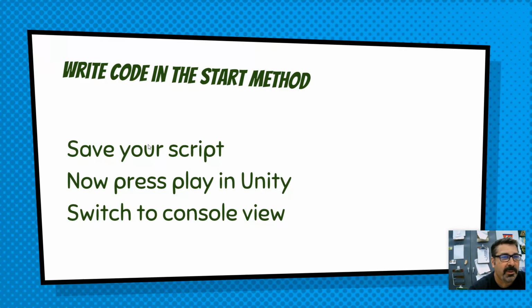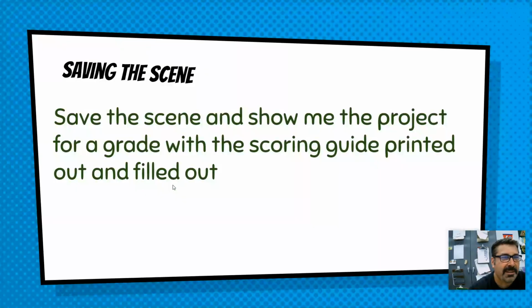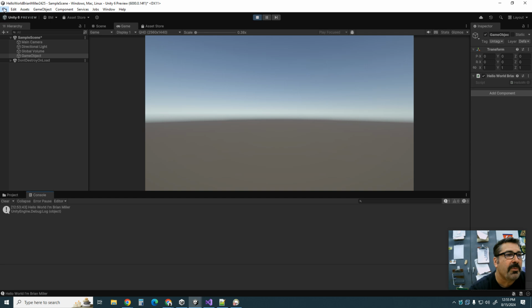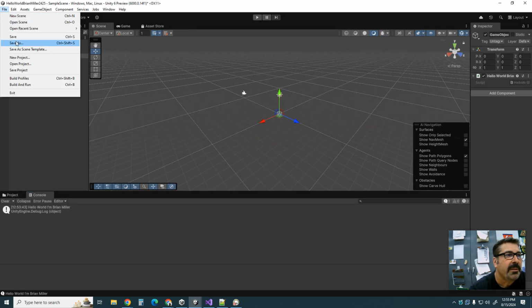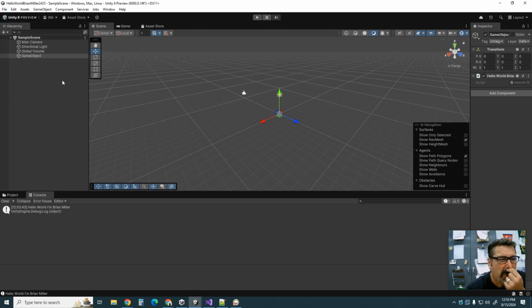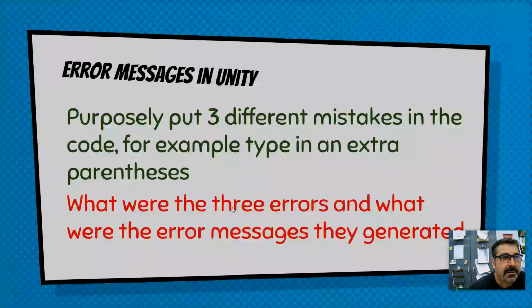Okay, so make sure you save the scene. All right, let's make sure we save all of our good work. Oh, I have to exit play mode. You're going to go to File, Save the scene, File, Save the project. So our good work is saved. Let's keep looking at what to do next.